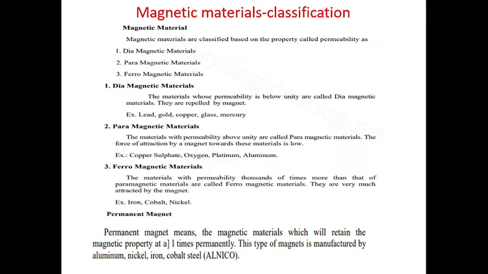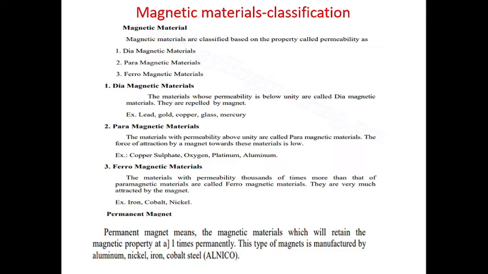Next we will see ferromagnetic materials. The materials with permeability thousands of times more than that of paramagnetic materials are called ferromagnetic materials. They are very much attracted by the magnet. Examples are iron, cobalt, nickel.